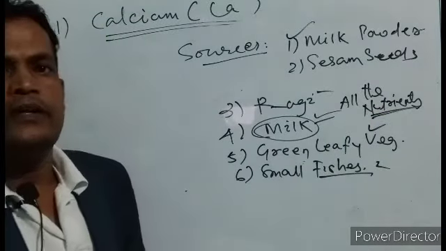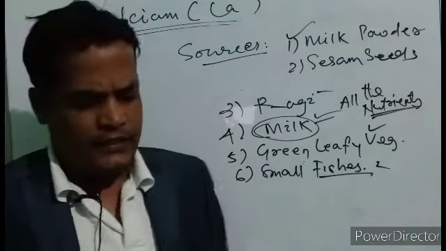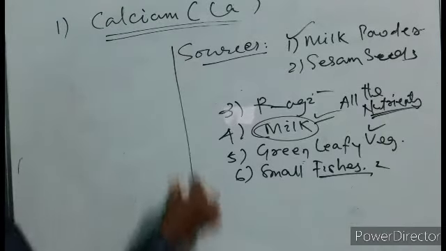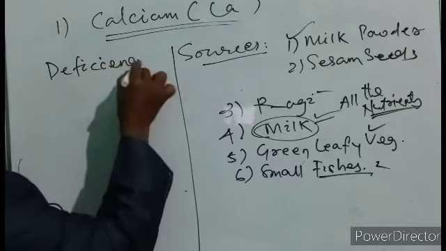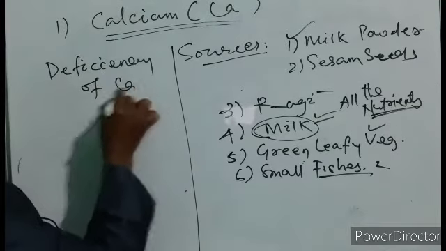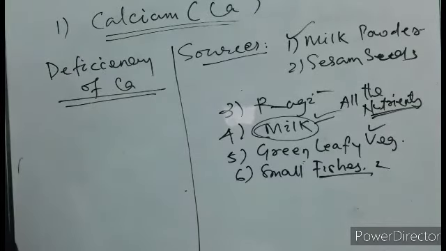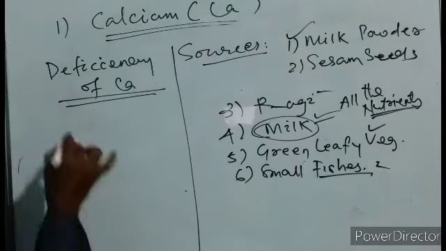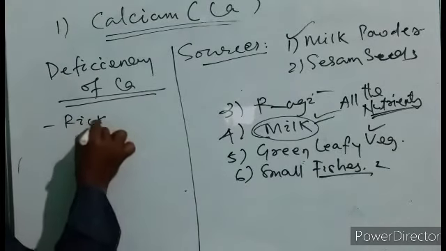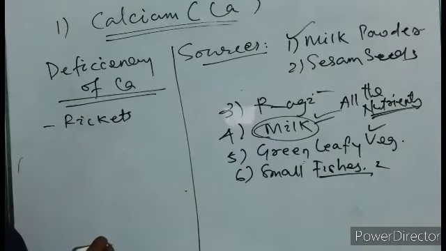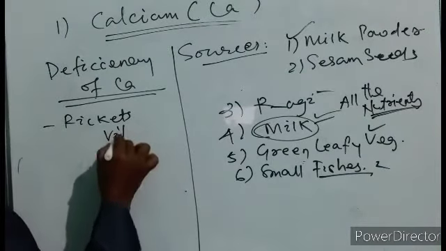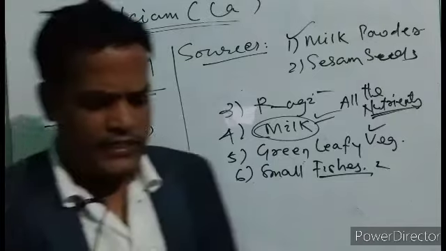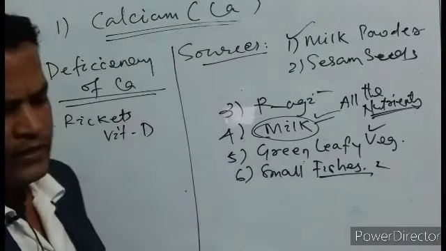Okay. After discussing the sources, now let us focus on the deficiency of calcium. Number one, deficiency of calcium causes rickets, which is also accompanied by vitamin D deficiency.